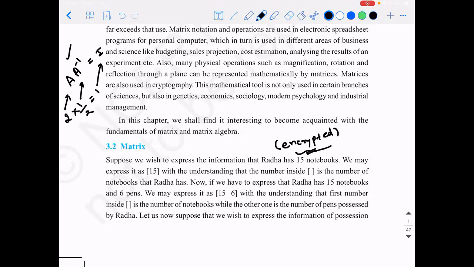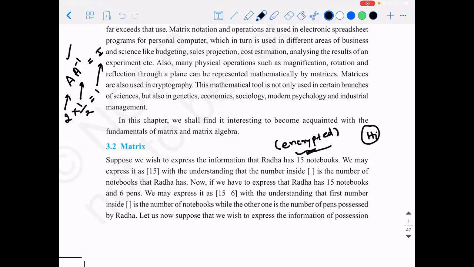So what is the meaning of encrypting? Correct. Put it in a form which cannot be easily read or understood. It's some kind of a code. Suppose I send you a message like hi. What the computer understands is not H and I, it understands only the binary values, zeros and ones. Hi is 2 characters, so it has some binary values associated with it in terms of zeros and ones. The computer doesn't understand basic English.